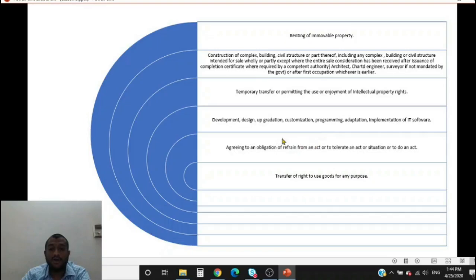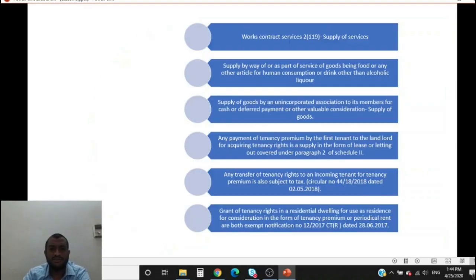Services by an employer to an employee, to the extent of 50,000, is exempt. Here, look at the notice pay. Okay, it is over. Transfer of right to use goods for any purpose, so similar to renting of machinery, is a supply of service.